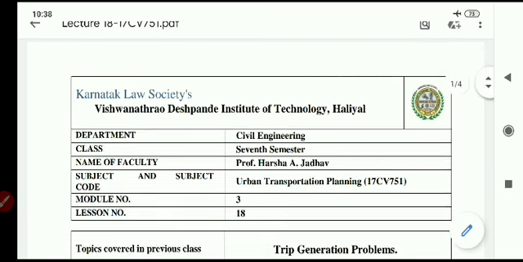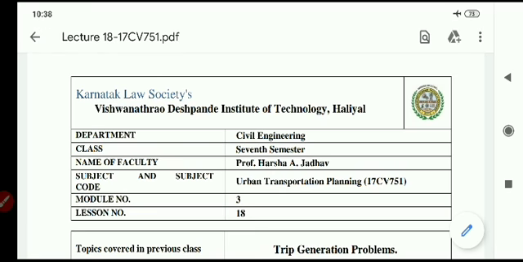At last we came across trip attraction, and on what variables trip attraction and trip production depend. This we studied, and how to choose the best model with the help of the R value. In the next class we'll focus on the concept of trip distribution.